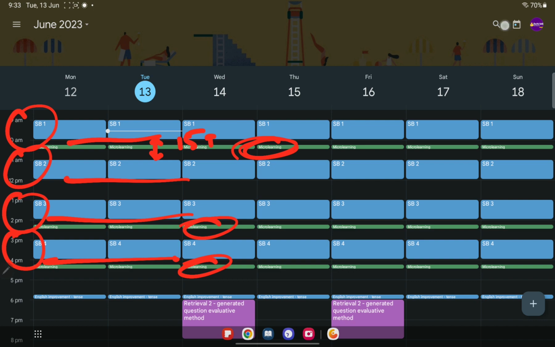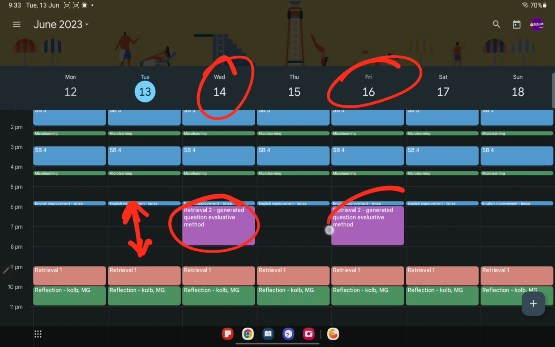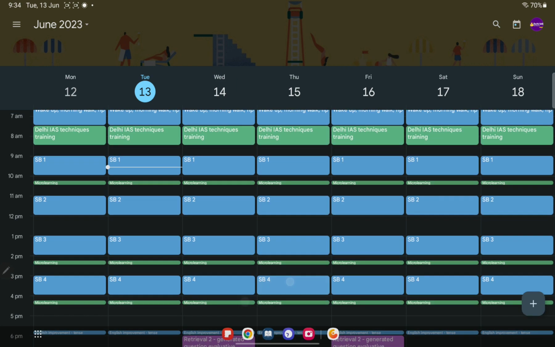And this time from 6 to 8 is my buffer time, but it is booked on Wednesday and on Friday. From 9 to 10 is my revision 1, I mean daily retrieval, and from 10 to 11 is my reflection by Cobb and marginal gain. So this is a bird's eye view of this week's schedule.